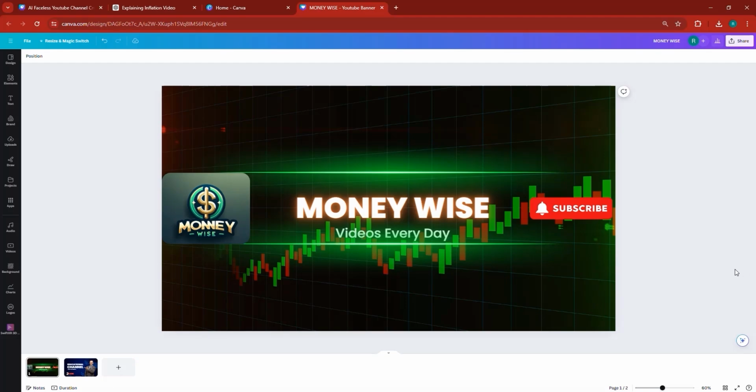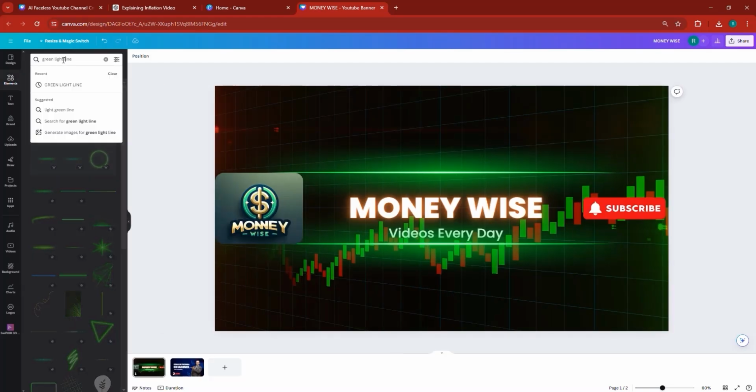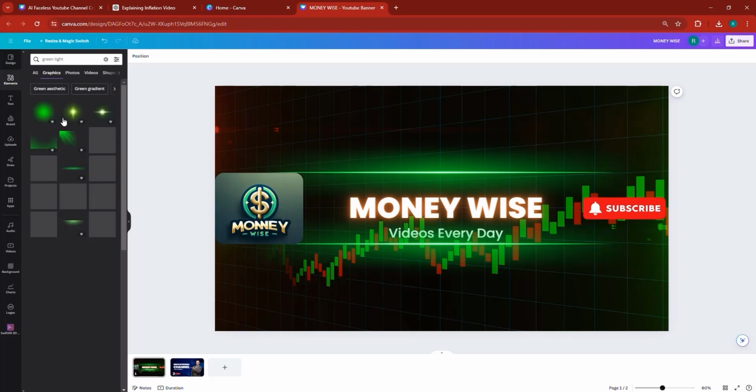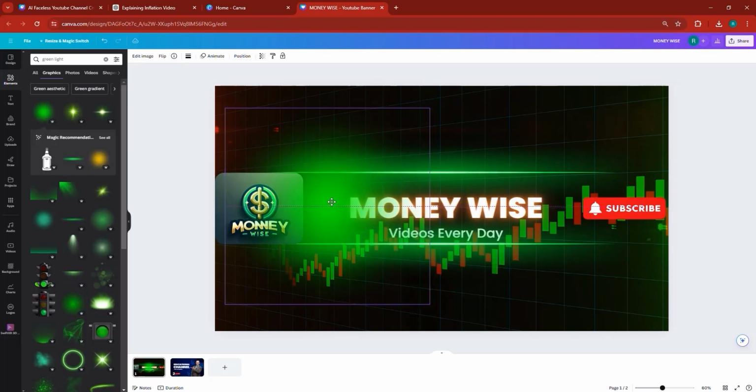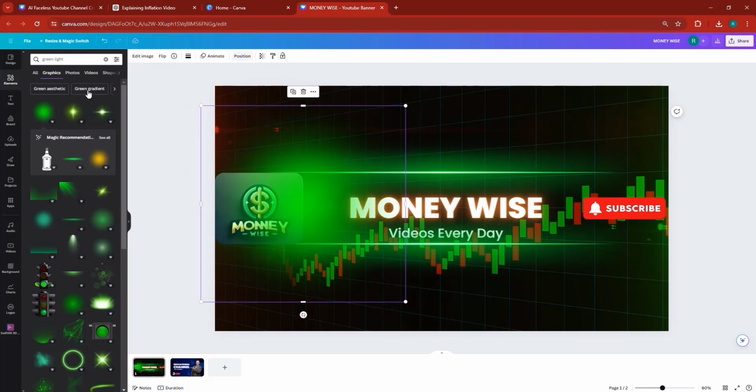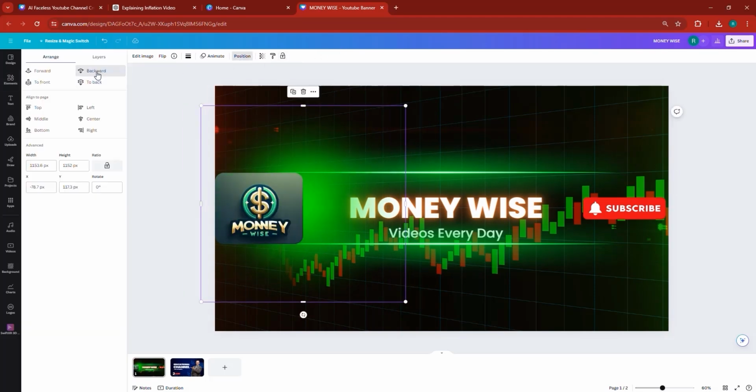We can actually step this up, make it even better by simply using some shadows or some lights. So I'm going to go look for some green light this time, and this will show me some green light. Now you can use different types of green light depending on you. I'd like it to be simple, so I'm going to use this. I'm going to place one light here. It doesn't have to be in the front. You can put it here, but position it backwards from the text as well, which means it will show that beautiful effect.